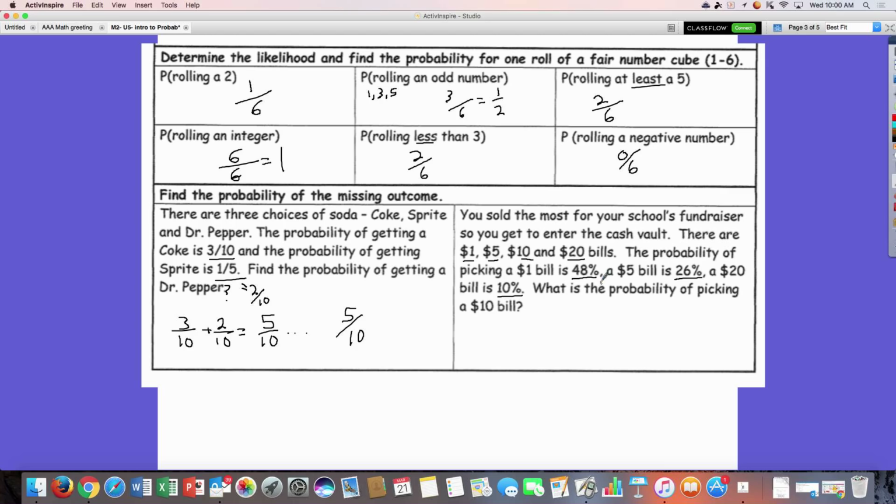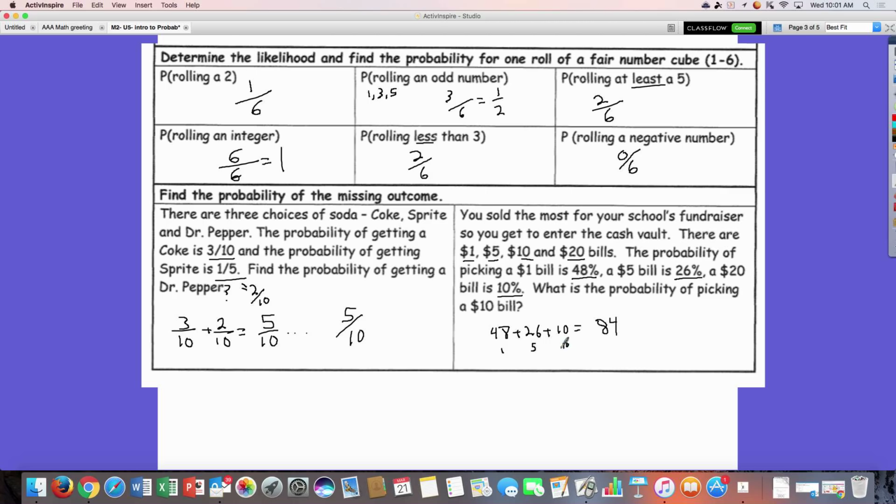Thanks, welcome back. So if I add all those up, I got a 48 plus a 26 plus a 10. What does that give me? I know you already figured this out. It gives me 84. So what's my chance of getting a $10 bill? My chance of getting a 1 is 48. A 5 is 26. So this is a $1 bill. This is a $5 bill. And my chance of getting a $20 bill is 10%, right?